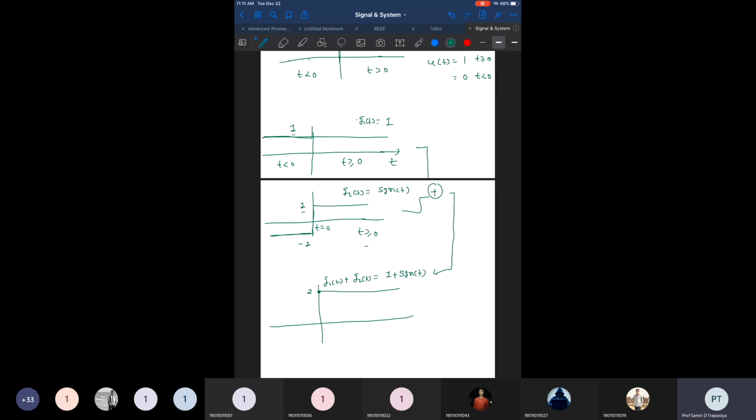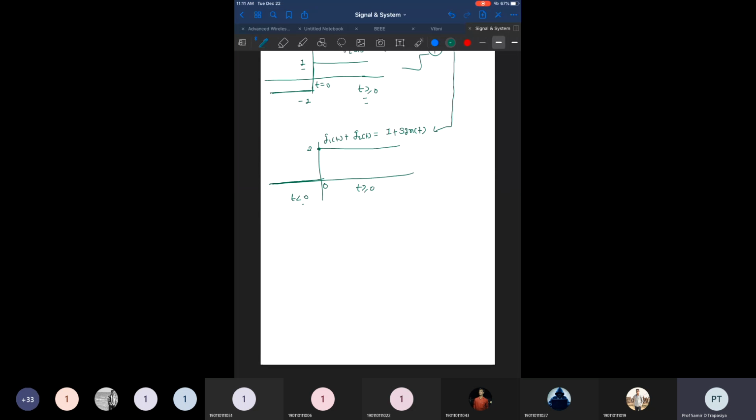So on this portion, for every t greater than 0, they will be added, so we are getting amplitude 1 plus 1, which is 2. But for every t less than 0, this 1 and minus 1 will be subtracted, so we are getting 0 values here.